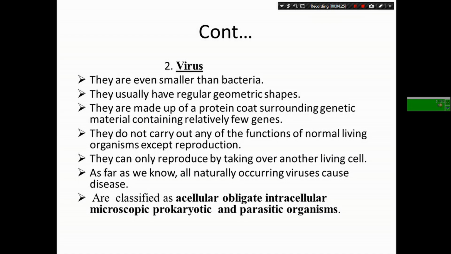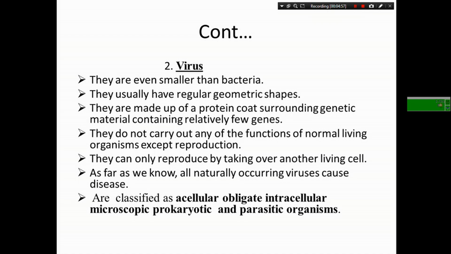The genetic material is in the center or core of the virus, and the protein coat surrounding the core is called a capsid. The capsid determines its shape, and it is important to protect the DNA or RNA. A virus is described by an acronym-like phrase: acellular, obligate, intracellular, microscopic, prokaryotic, and parasitic organism.